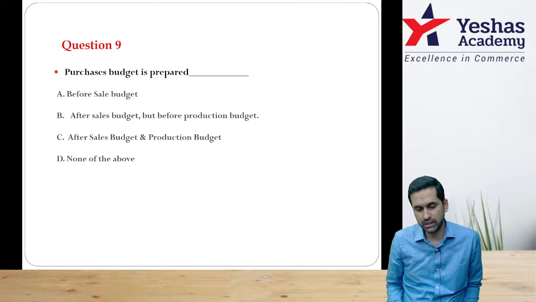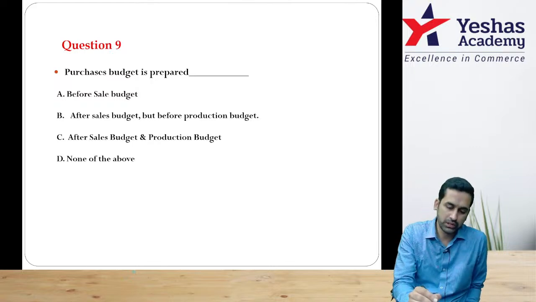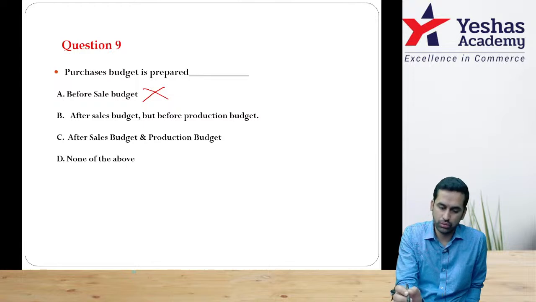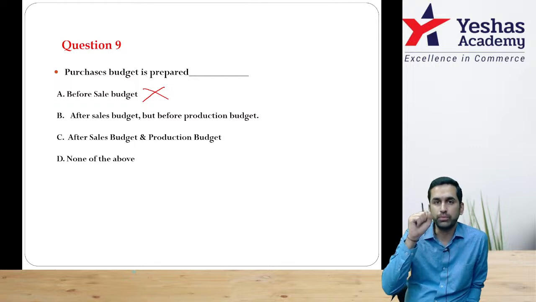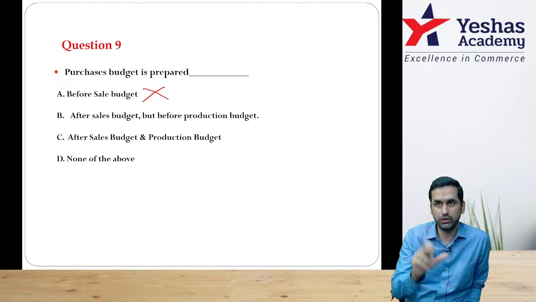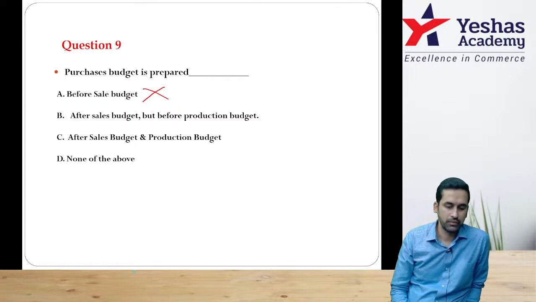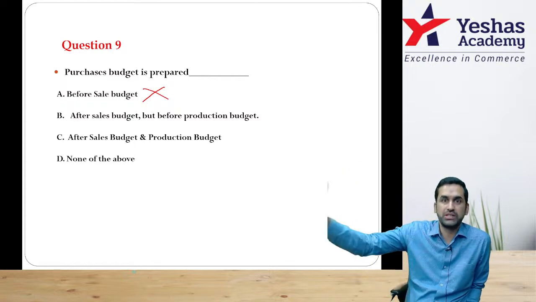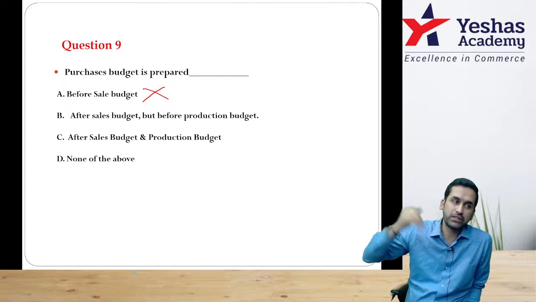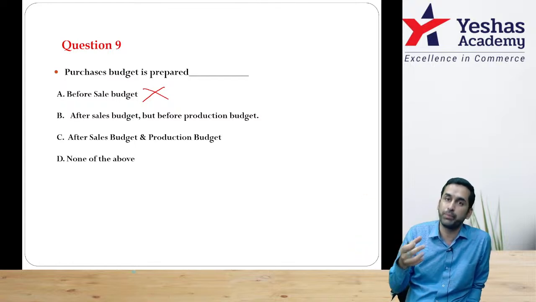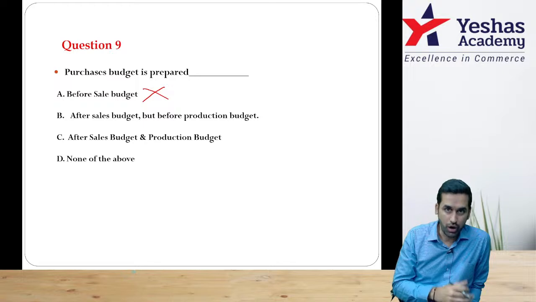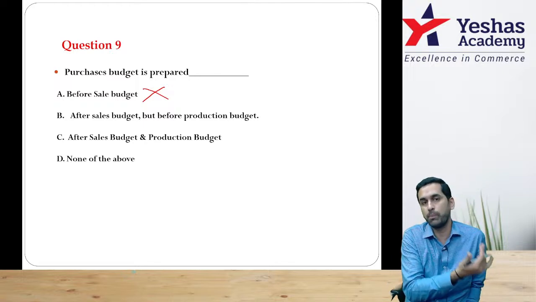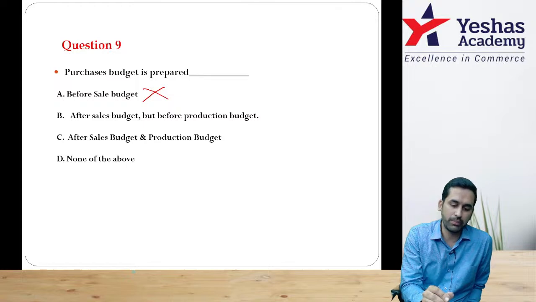Alright. Question number 9. Purchase budget is prepared dash before sales. No. Why no? How much to purchase depends on how much you should produce, and how much you should produce depends on how much you want to sell. Able to follow? First you should do the sales budget, and based on that you can come back one step and do the production budget. From production you can decide how much I will consume. On the basis of consumption you can decide how much to purchase. Therefore, it cannot be done before sales.